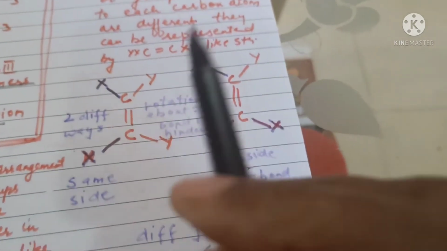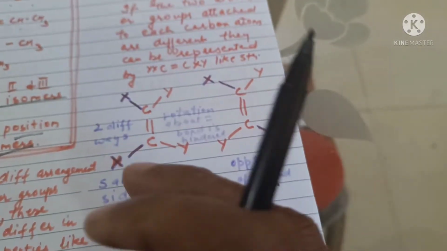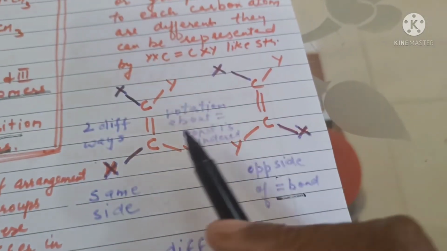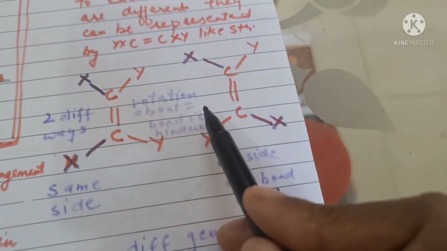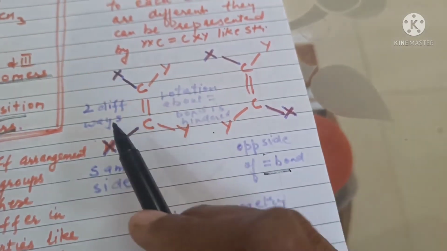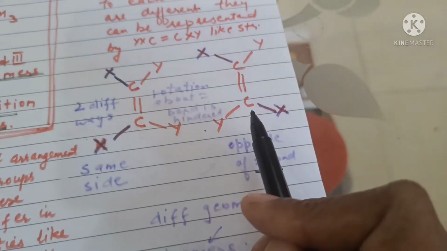Now, unlike alkanes where there was free rotation about the single bond, in case of double bonded compounds, rotation about the double bond is hindered. It's not possible because the bond breaks while rotating. So this structure cannot be converted into this structure.